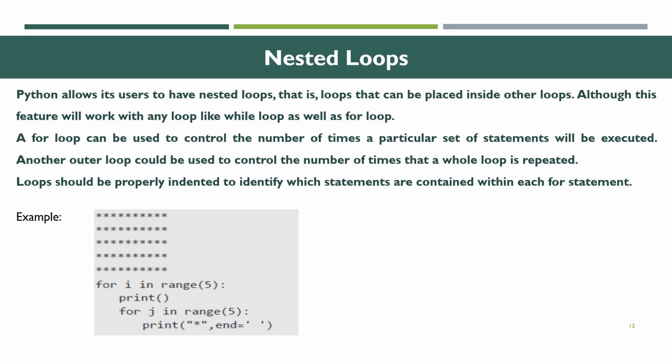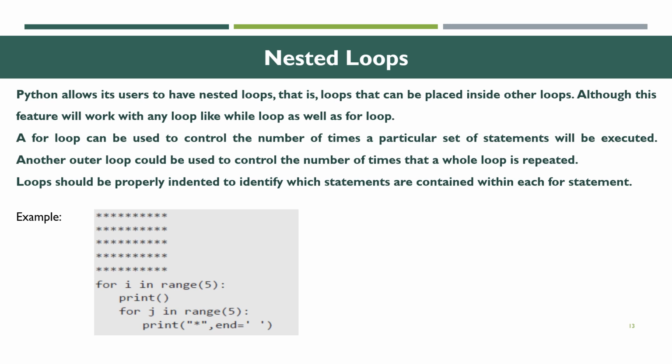Here we are going to see it is for nested loops.